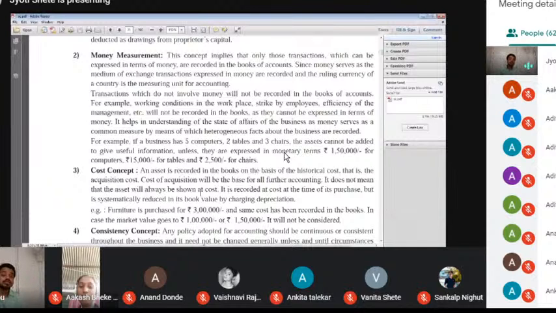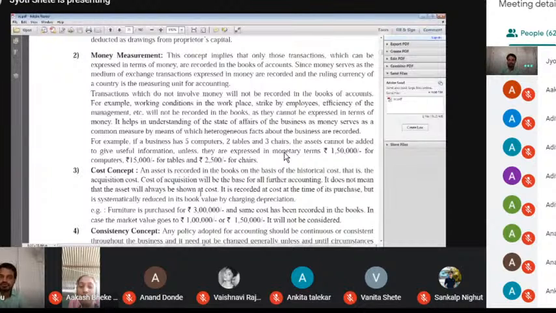When we express any product cost, asset cost, or liability cost in terms of money, that's what we call money measurement.